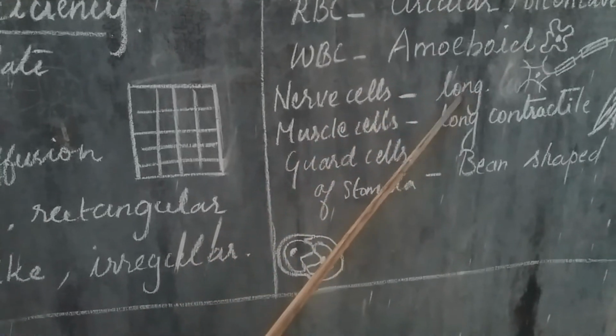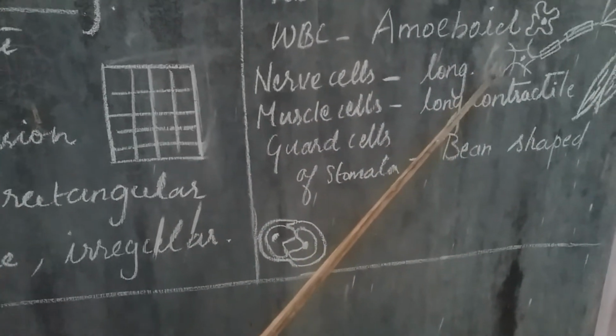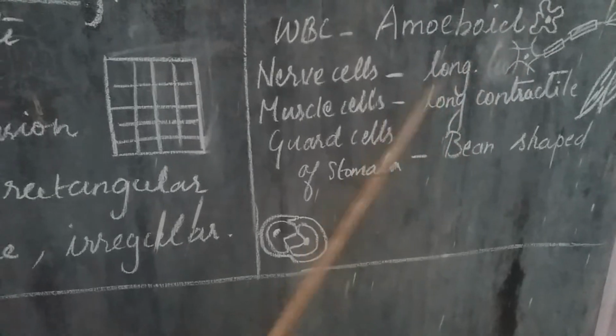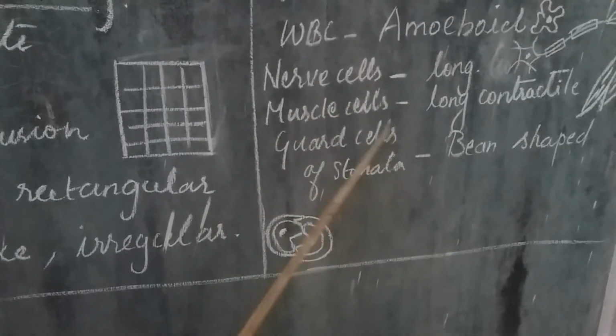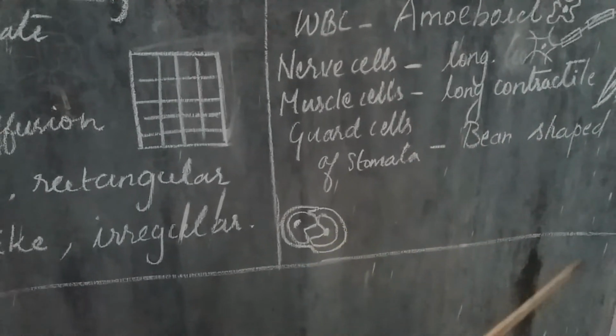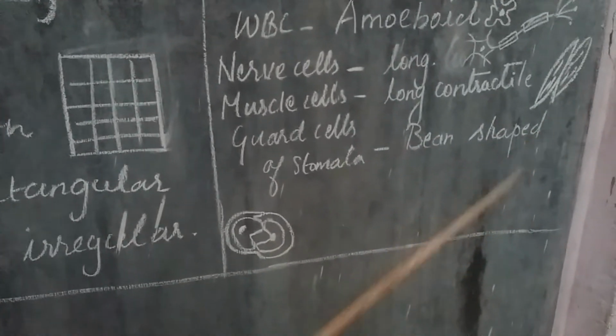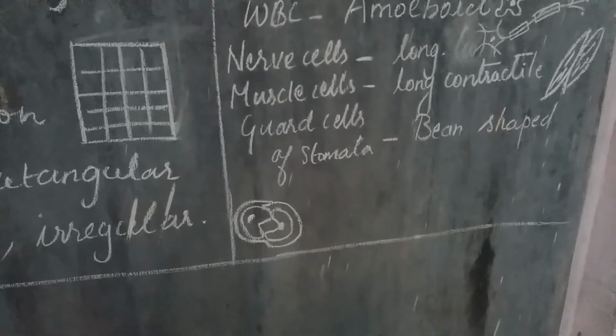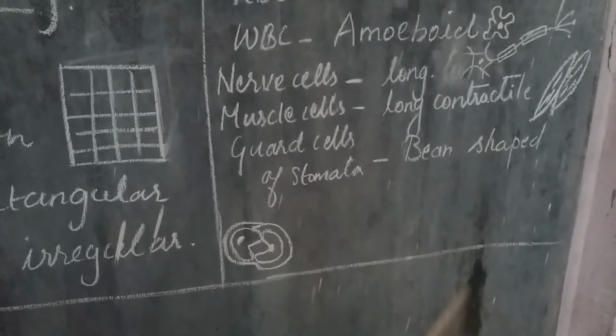Nerve cells are long, to pass impulses from one place to another. Then muscle cells are long and contractile, because muscle cells make the organism move from one place to another.